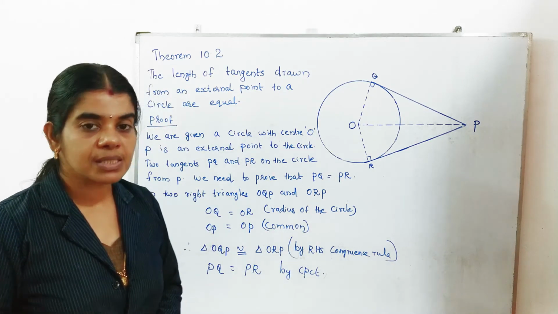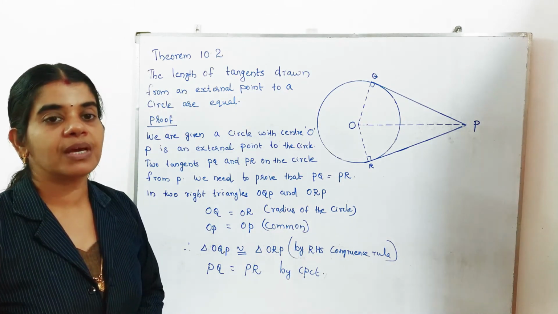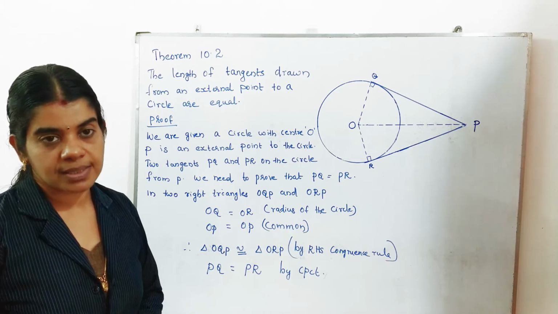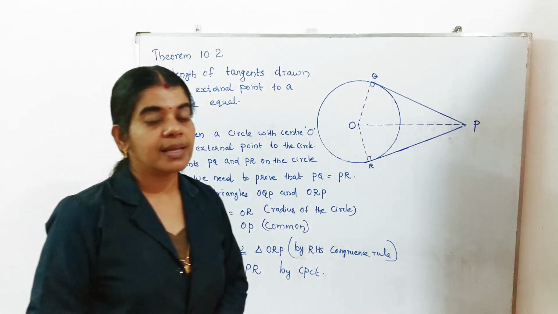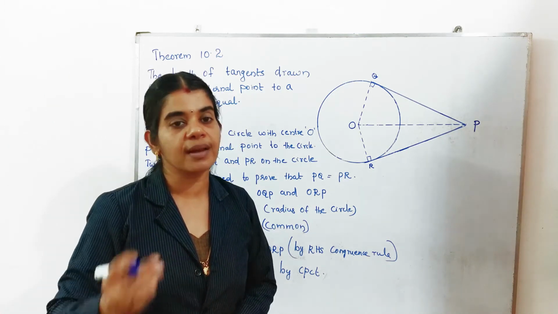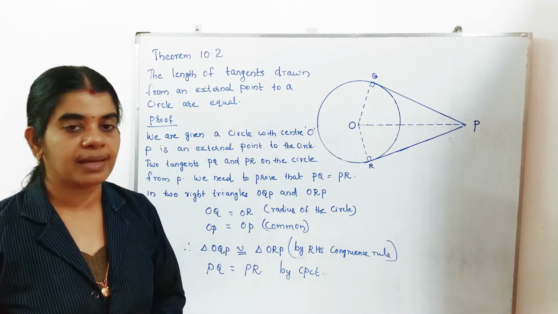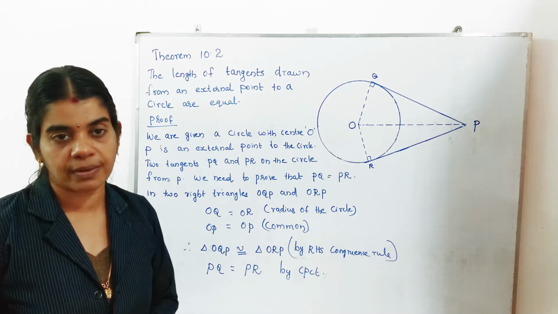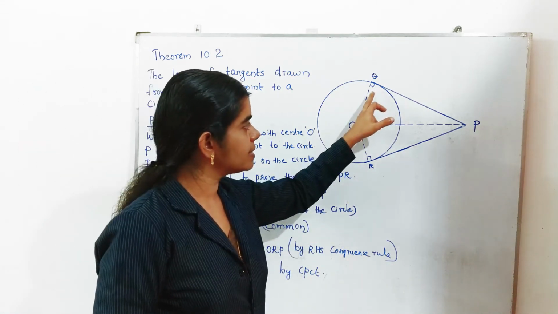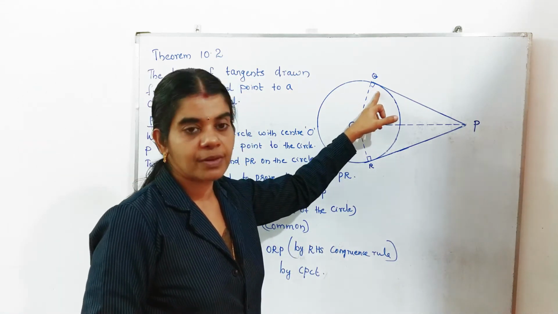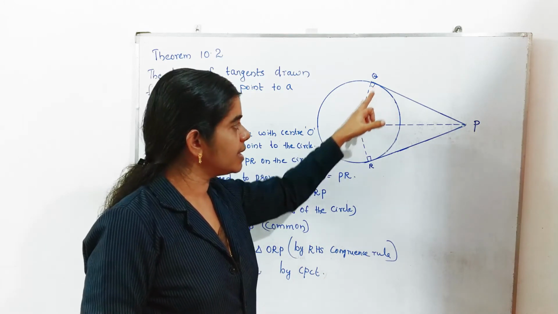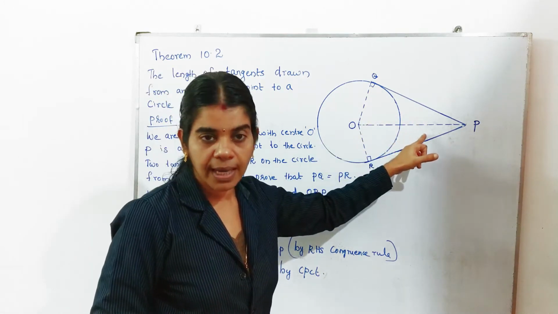What is meant by the RHS congruence rule? This rule we use only for right triangles. What is the rule? The hypotenuse and one side of one triangle are equal to the hypotenuse and one side of the other triangle, then the two triangles will be congruent. Here I already told that the radius and the tangent at the point of contact make 90 degrees, and the side opposite the 90 degrees is the hypotenuse.